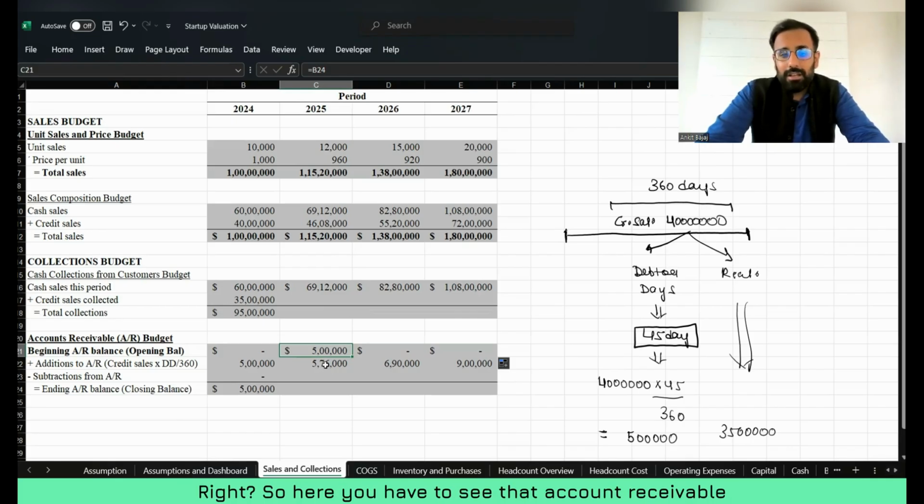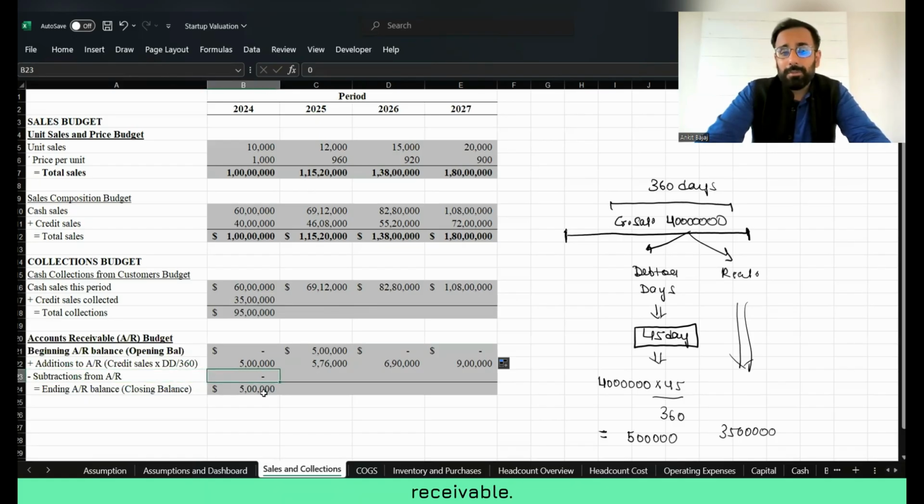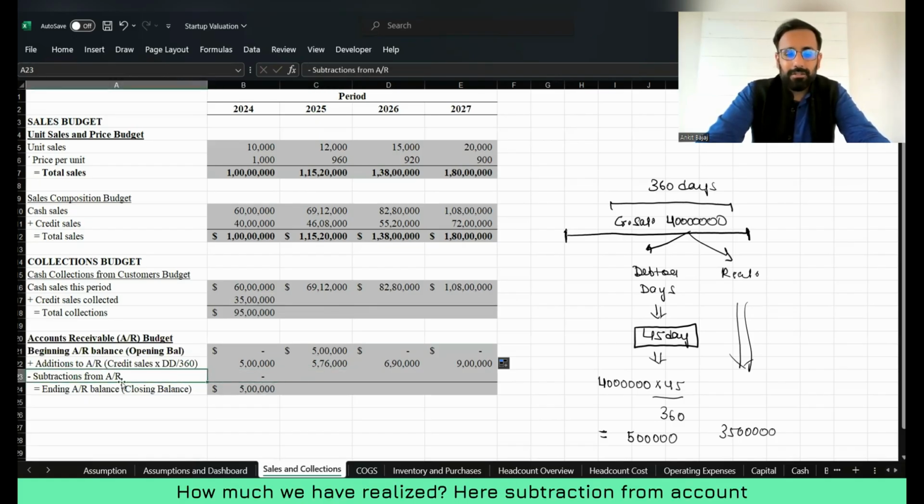So here you have to see that the account receivable balance for this year is going to be 576 lakh. Now here we have to subtract from the account receivable how much we have realized. Subtraction from account receivable means the amount which we have realized from last year's sales, right?